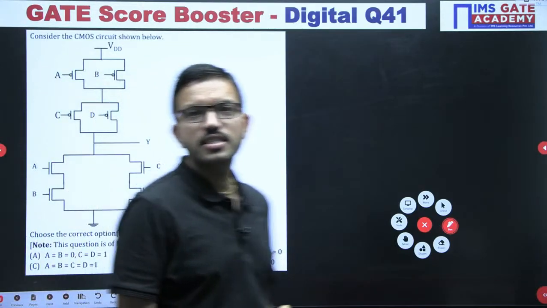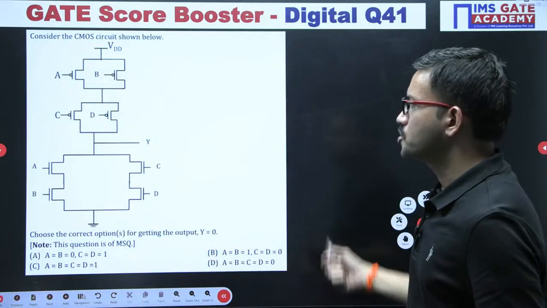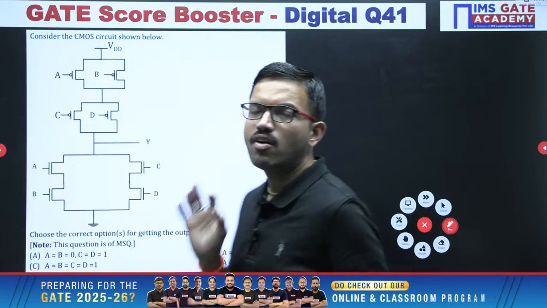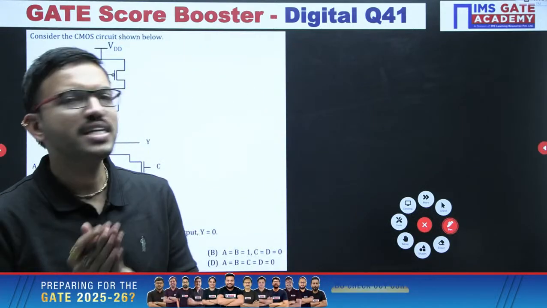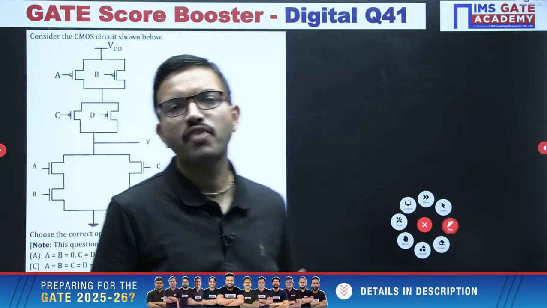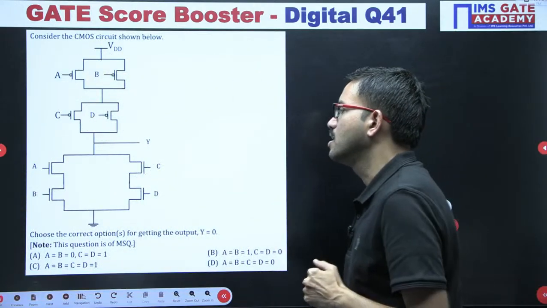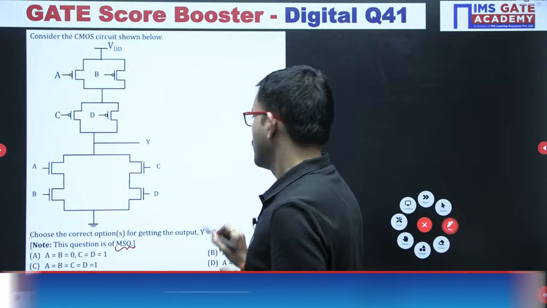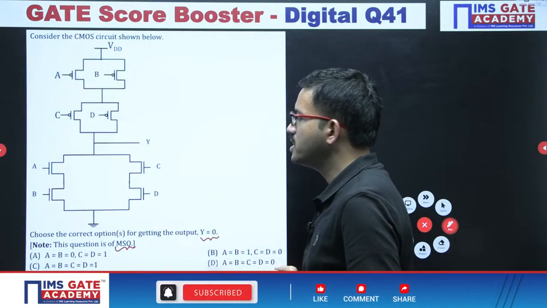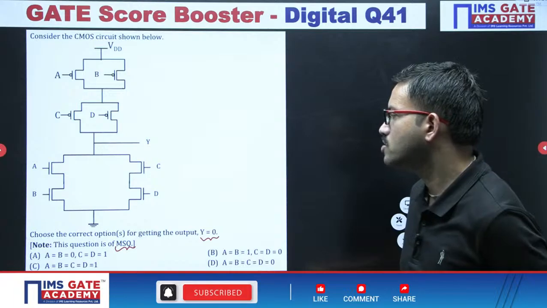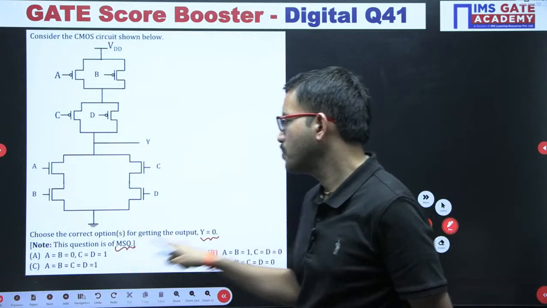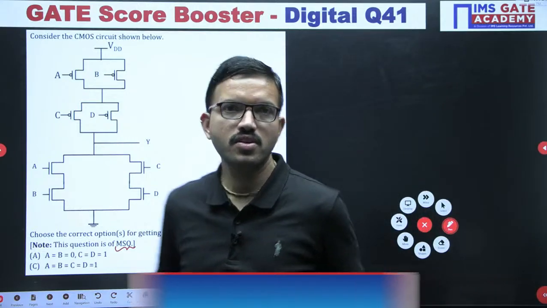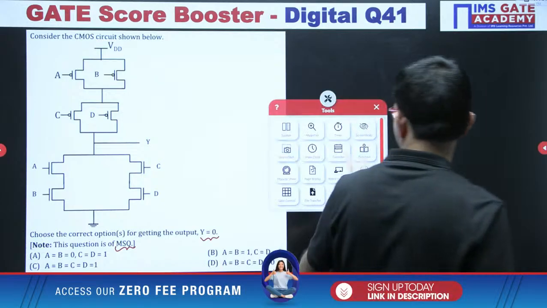Now this is one more interesting question. Of course, you can easily solve it because you have choices. See, in the previous 2 questions I asked you to write the expression, but in this question I am not asking you to find the corresponding output expression. Rather, this question is also MSQ, but here regarding the output you should get 0. So whichever options are producing output 0, accordingly you can choose. I am giving 1 minute, all of you give it a try.